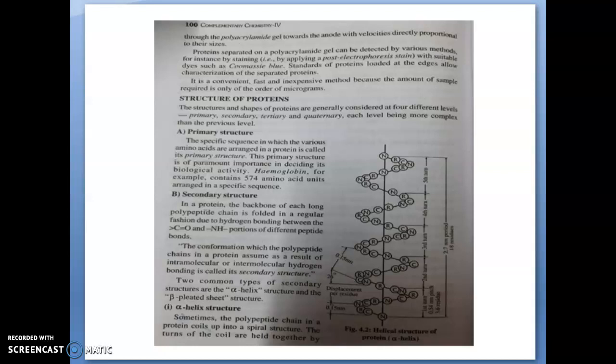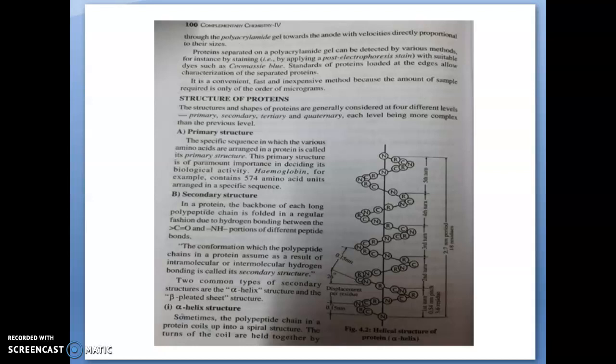First is the primary structure. A specific sequence in which various amino acids are arranged in protein is called its primary structure. This primary structure is of paramount importance in deciding its biological activity. Hemoglobin, for example, contains 574 amino acid units arranged in a specific sequence.